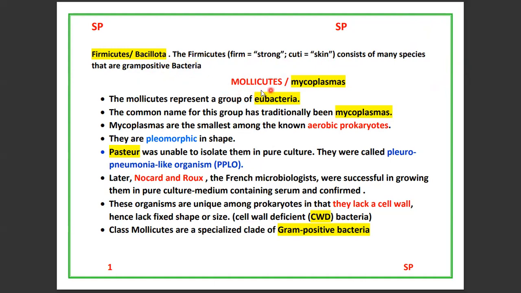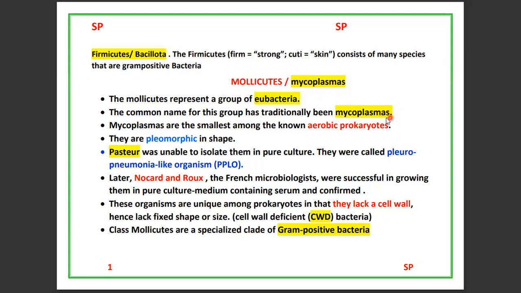So we discussed the general characters of Mollicutes or Mycoplasmas. The Mollicutes represent a group of eubacteria. The common name of the Mollicutes is Mycoplasmas, not Mycoplasma.